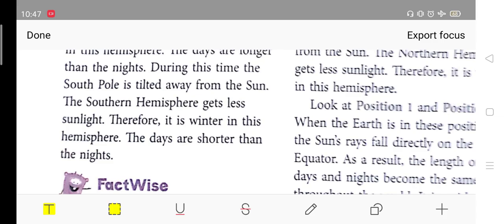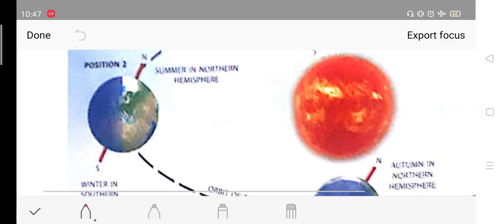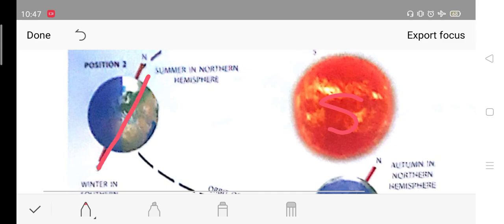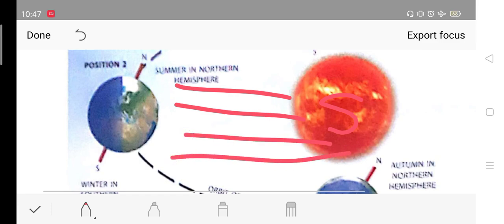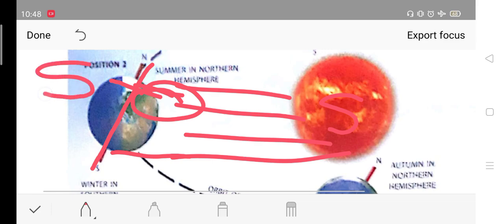See, I will explain you what it is saying. Just focus here. See, this is the sun. We can see this is the sun and this is the earth. And earth is tilted. Do you see the tilt here? This is the tilt. Fine. Now see, the sun rays are falling on the earth. Do you see the sun rays? The sun rays are coming here. Now, you see that since the tilt is here, on this side, the sun rays will reach up till here. यहाँ से यहाँ तक ही आएंगी. तो ज़्यादा सनलाइट कहाँ आ रही है? ज़्यादा सनलाइट इस एरिया में आ रही है. तो यहाँ पे इसीलिए क्या हो जाएगा?